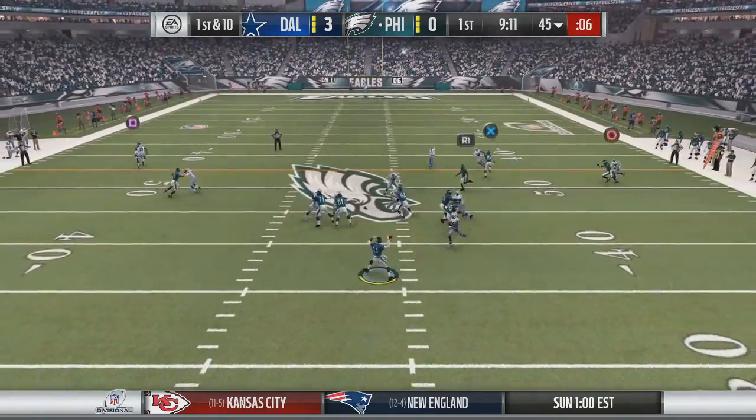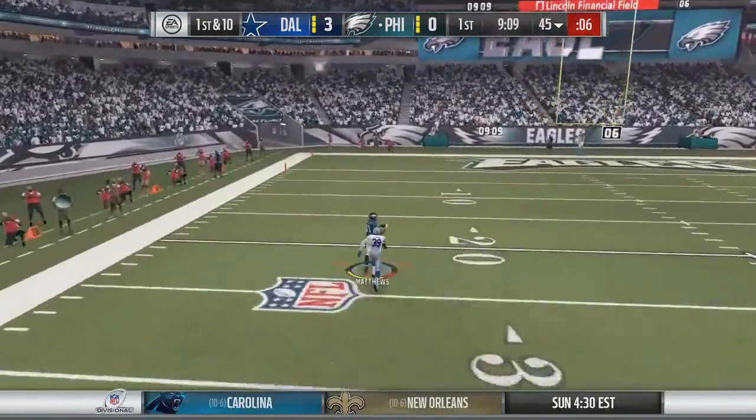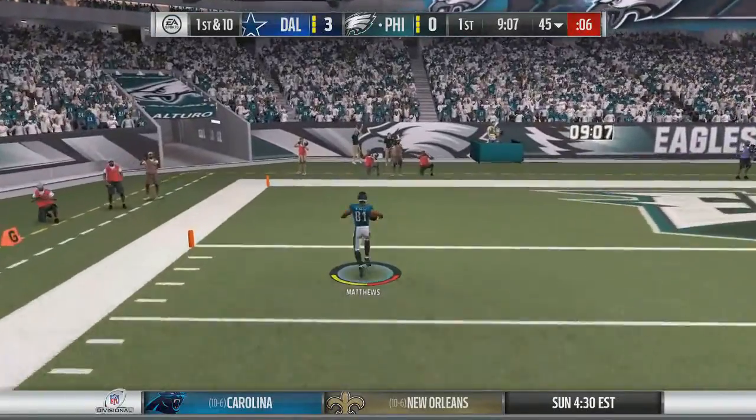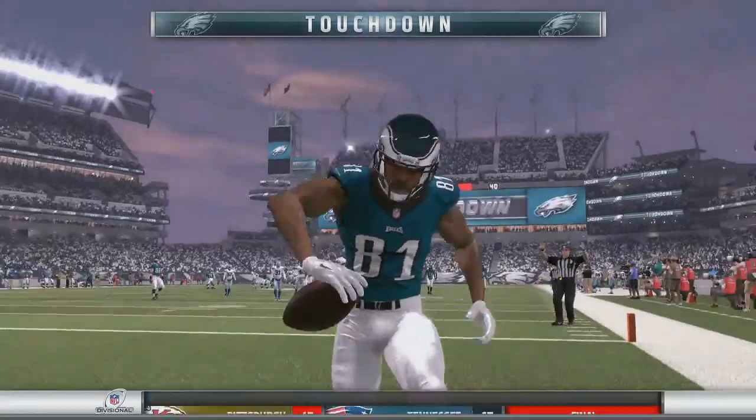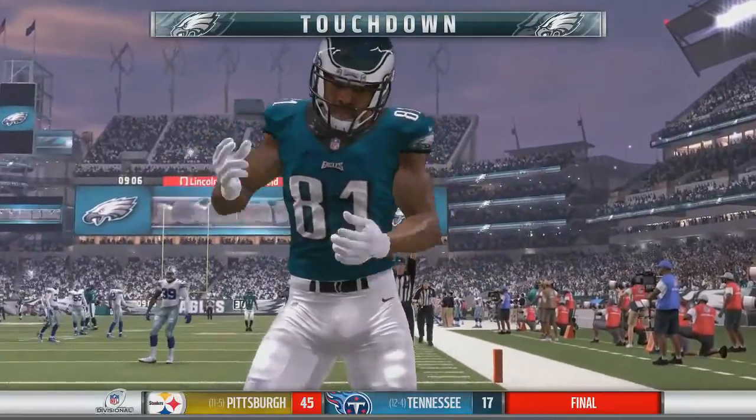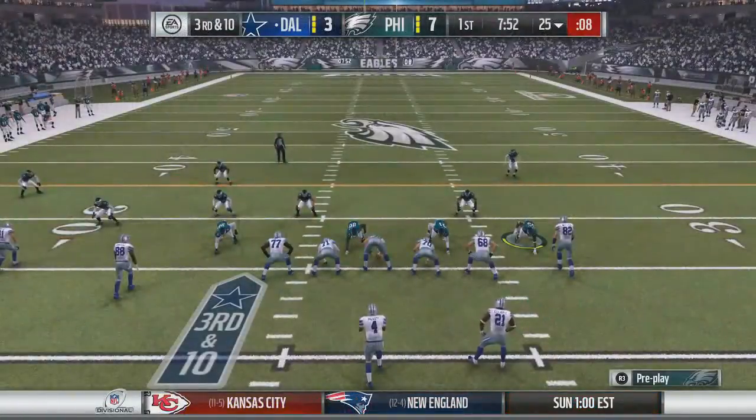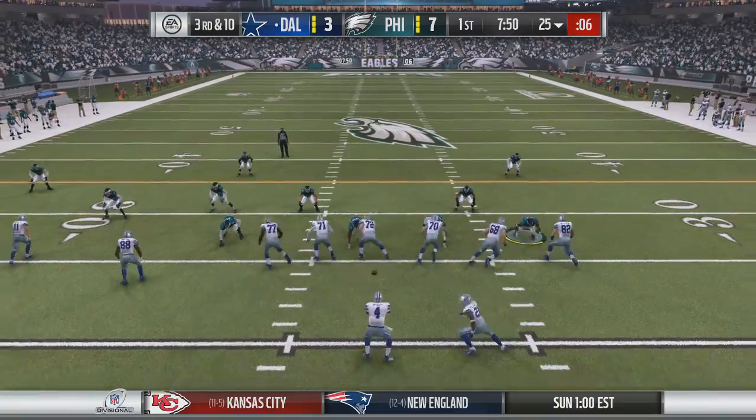Now 1st and 10, Wentz takes the snap out of shotgun. He's going to go deep downfield, and it's caught by Jordan Matthews, and he will dance into the end zone. Touchdown, Philadelphia. They take a 7-3 lead over the Cowboys, and now I have to see how Prescott responds to that.